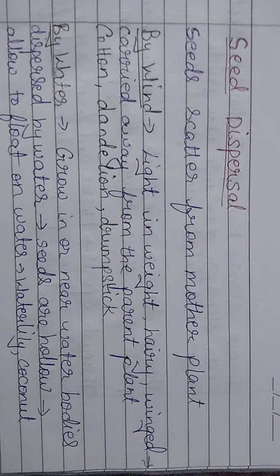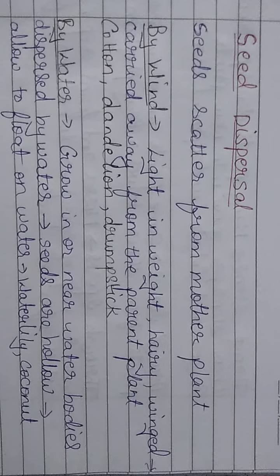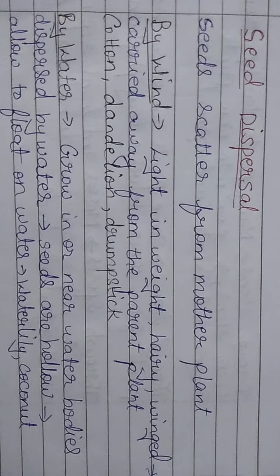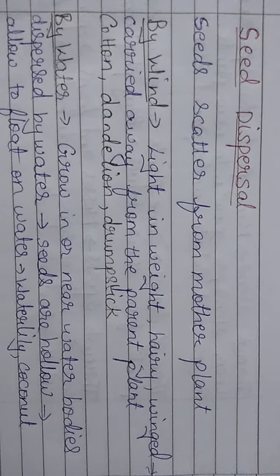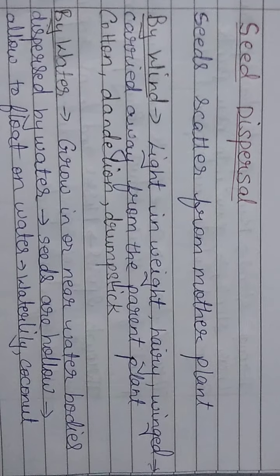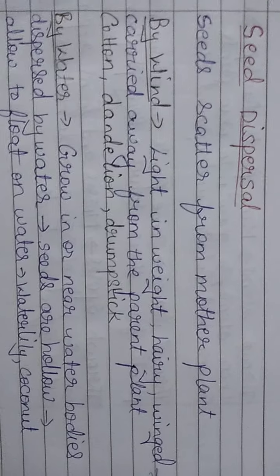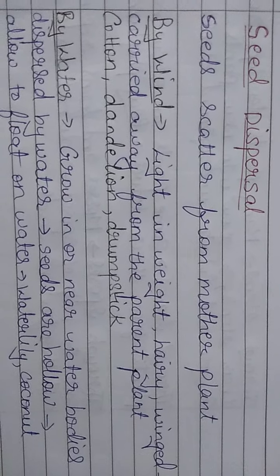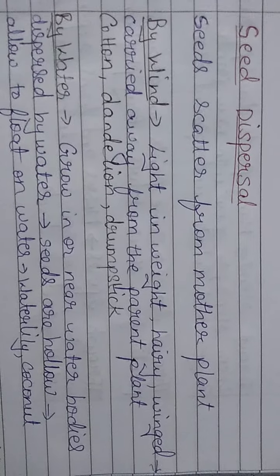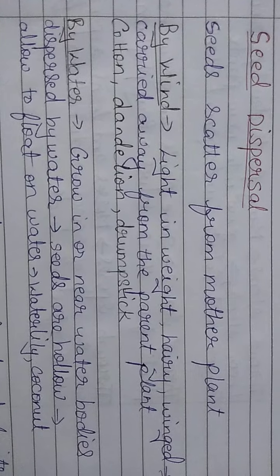First one is by wind. The seeds which are light in weight, which are hairy, are carried away by wind. When there is wind blowing, the seeds which are light in weight, which are hairy, get carried away from the parent plant. Seeds of cotton, dandelion, drumstick are some examples which are light in weight, hairy, winged, and these get carried away by the wind.